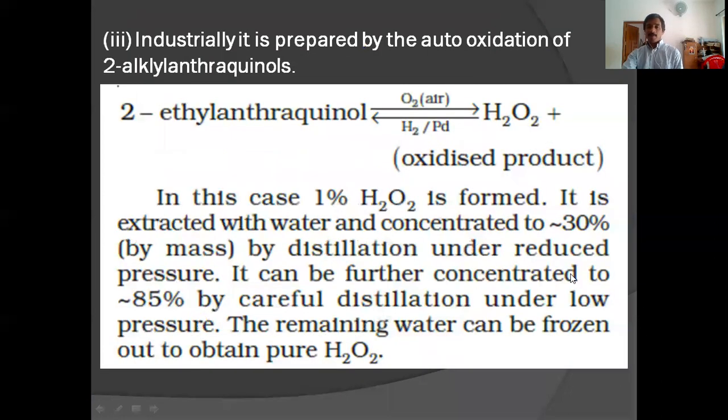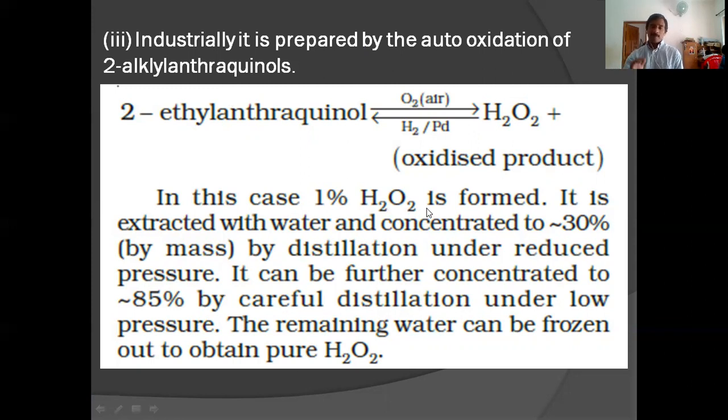The third method, that is the commercial method, is by the auto-oxidation of 2-ethyl anthraquinol. 2-ethyl anthraquinol on oxidation gives H2O2 plus 2-ethyl anthraquinone. The oxidized product is 2-ethyl anthraquinone. This on reduction gives again 2-ethyl anthraquinol. Further oxidation gives H2O2. That means if you supply hydrogen and oxygen, you will get H2O2 continuously. So it is a continuous process. What you have to supply? H2 and O2. What is the product? H2O2. But here you will get only a 1% solution of H2O2.